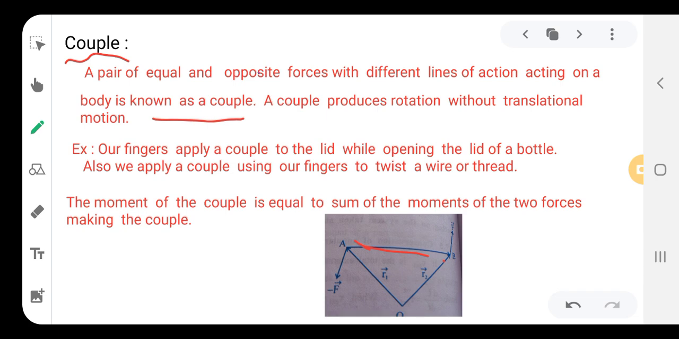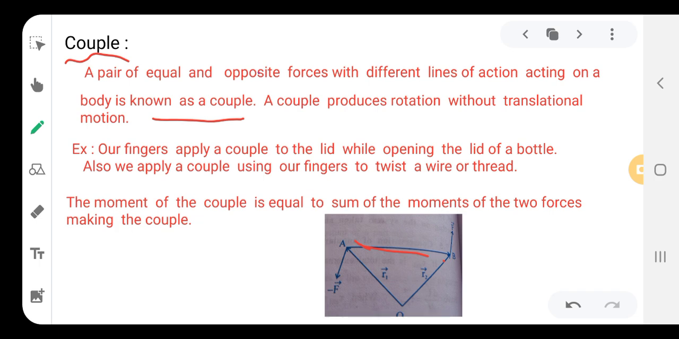Same like a seesaw. If two children are playing seesaw, there is a couple acting on that body, right? The weights of the two kids act as the forces. So that is the couple.